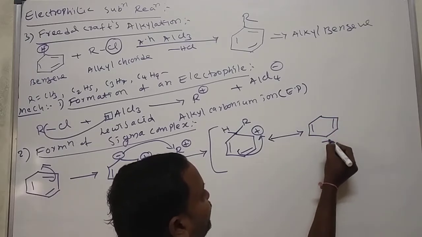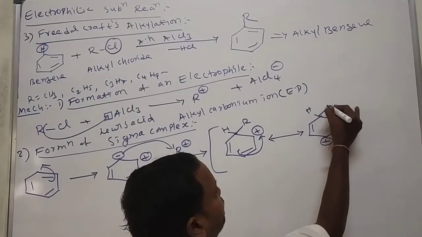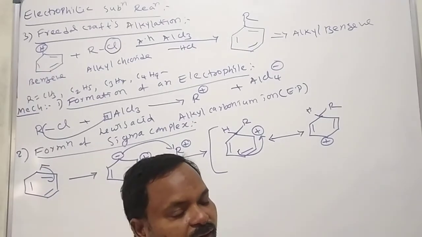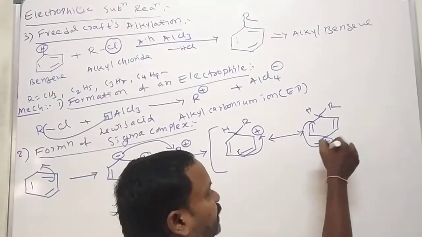Here we get a positive charge, here H, here R. This carbon has a positive charge, so it attracts the electron from another carbon.